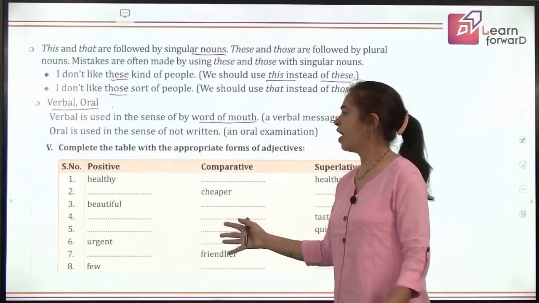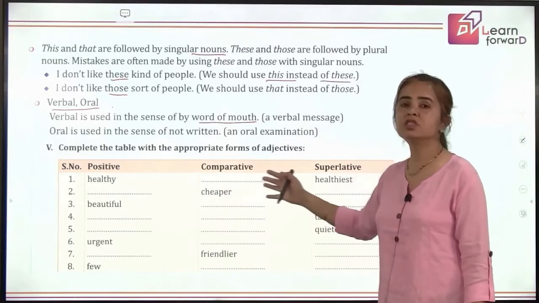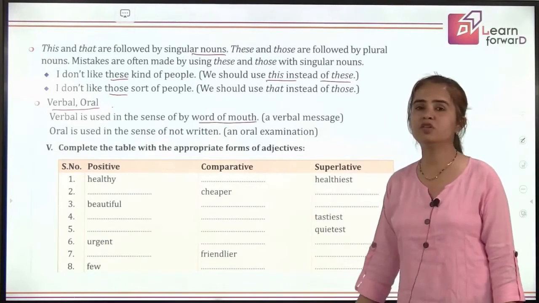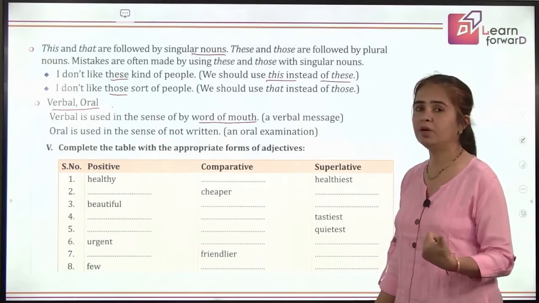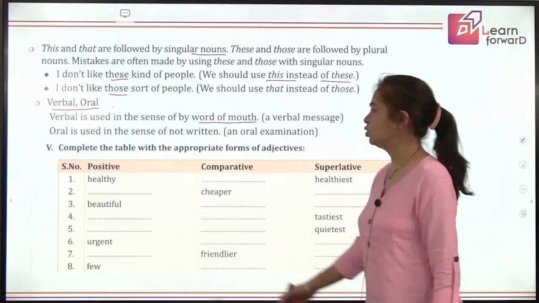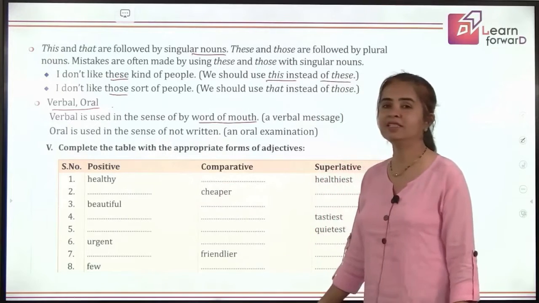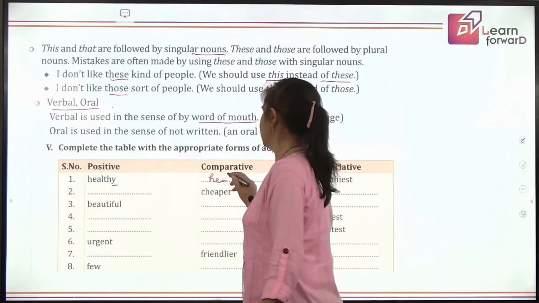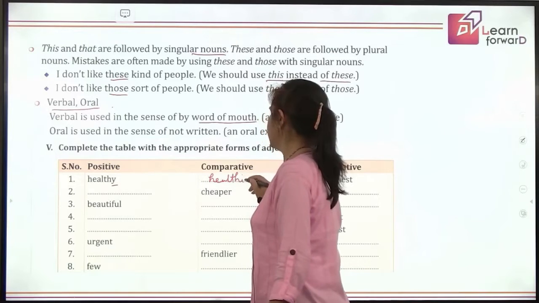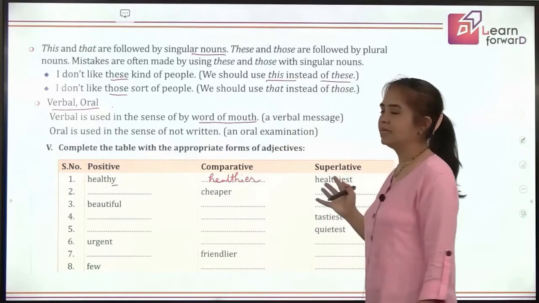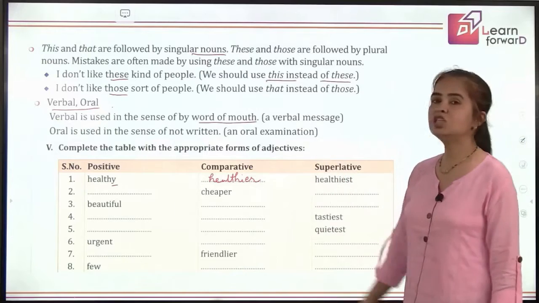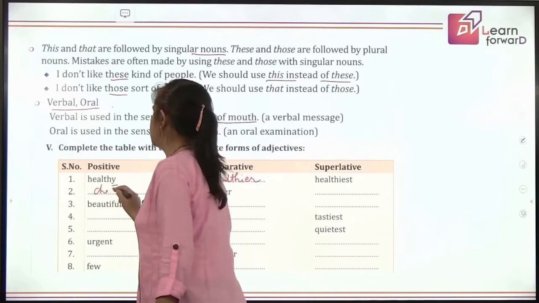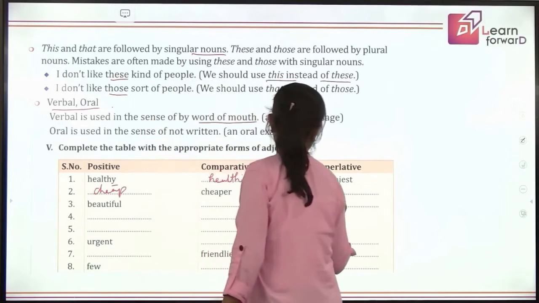Now here you have the chart to complete the positive, comparative and superlative degrees. We have already done so many degrees of comparison. I'm sure you'll be able to do them. Okay, let's do one. Healthy in comparative is Y ending. So it will be I, replacement, healthy, and then ER, healthier, and healthiest is already given. What about cheaper? Yes, the positive degree you will remove ER, you get cheap. And then here you get cheapest.